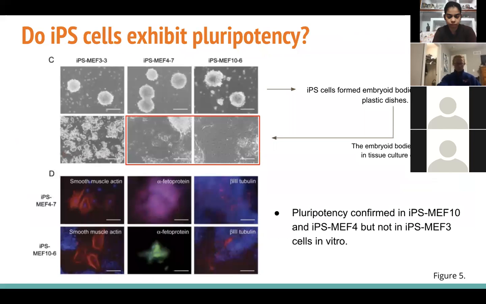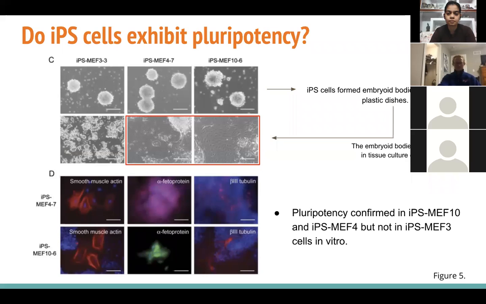Next slide. Thank you. Okay, so next, in vitro embryoid bodies were formed and immunostained. So when embryoid bodies of iPS 3, 4, and 10 cells were grown in tissue culture dishes, iPS MEF4 and 10 cells attached to the dish and initiated differentiation, which can be seen in the red box. But the iPS 3 cells did not.